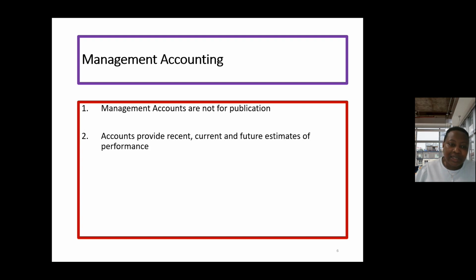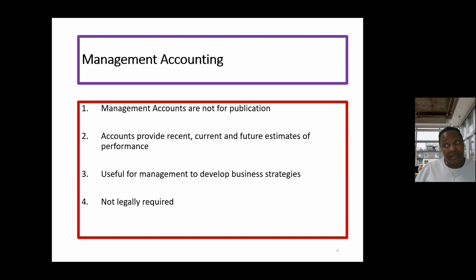Unlike financial accounting, which looks at the past and presents information about what has already happened, management accounting provides information about what is happening now, what is recent. We'll make estimates for the future. We're trying to strategize for the future using management accounting information. Management accounting is very useful for developing strategies for the business. Because we're not looking at the past, we're looking at what is happening and what could happen in the future, it helps us develop strategies that will help make our business succeed.